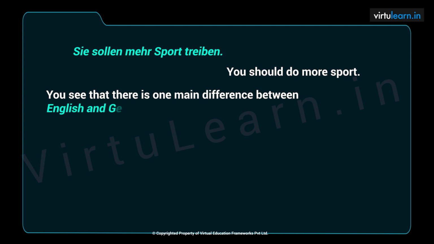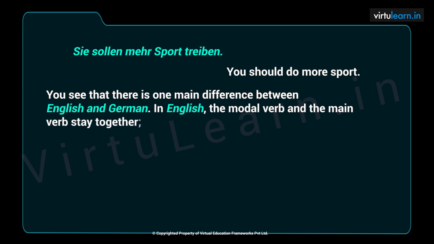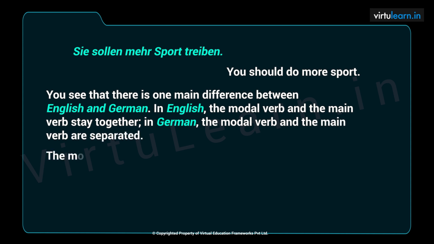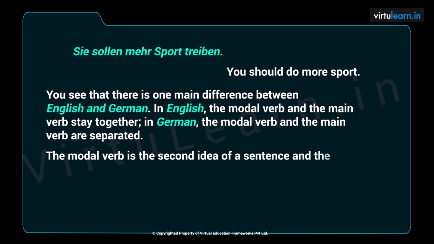In English, the modal verb and the main verb stay together, should and do, can and speak. In German, the modal verb and the main verb are separated. The modal verb is the second idea of the sentence and the main verb goes to the end of the sentence. Few more examples for y'all.